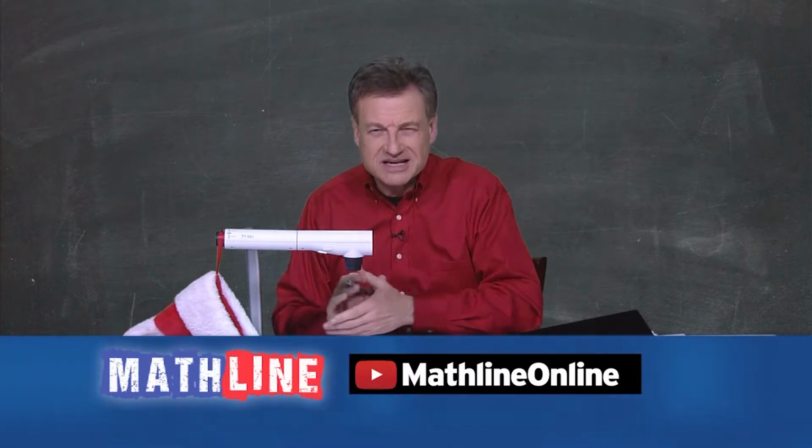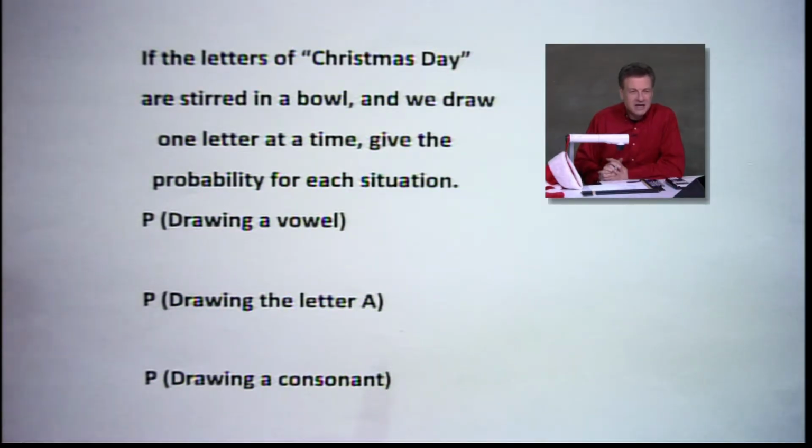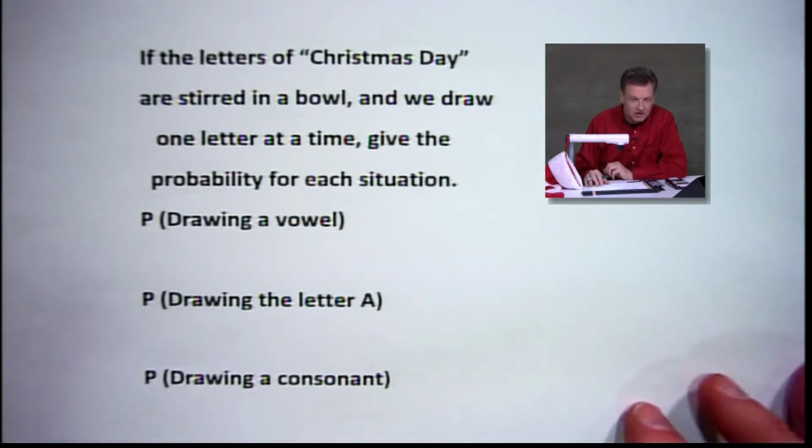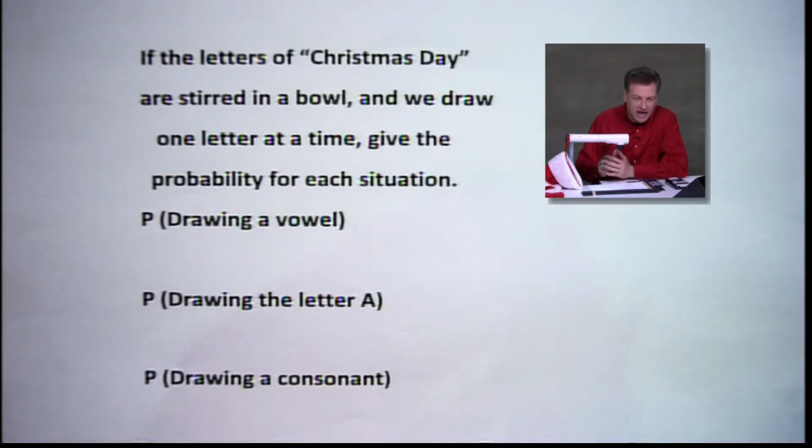Let's do one more Christmas type moment here, all right? If the letters of Christmas Day are stirred in a bowl, now that's an interesting thought. We're not going to bake them or anything like that, all right? But they're stirred in a bowl. Let's put them on a piece of paper, fold them up nice, and we stir them up. And we're going to draw one letter at a time. Let's give the probability for each situation. And on the first one, the probability of drawing a vowel, we're not going to count the Y as a vowel this time, okay? We're going to go for A, E, I, O, and U.